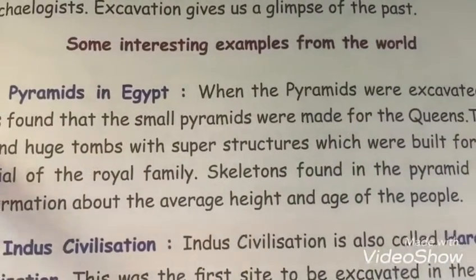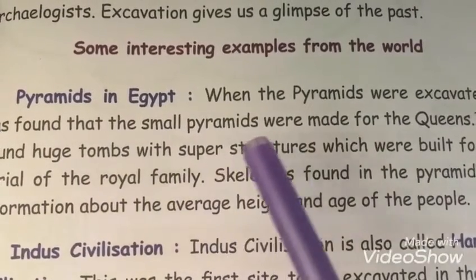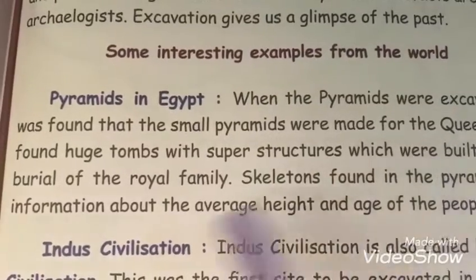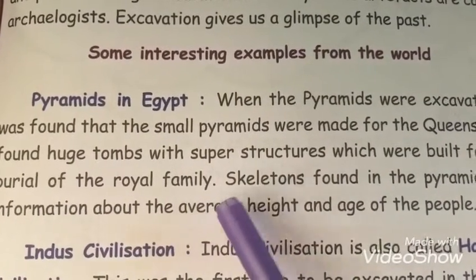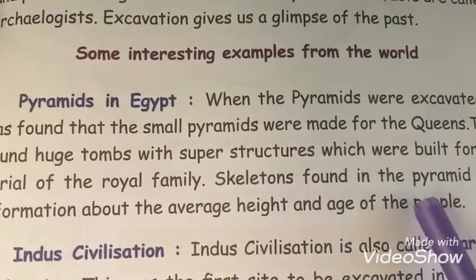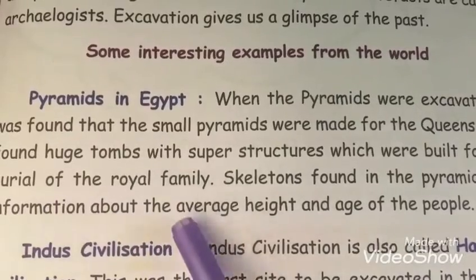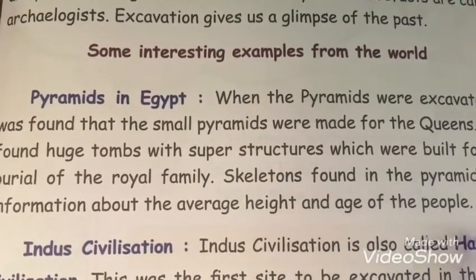They found huge tombs with superstructures which were built for burial of the royal family. Skeletons found in the pyramid gave information about the average height and age of the people.